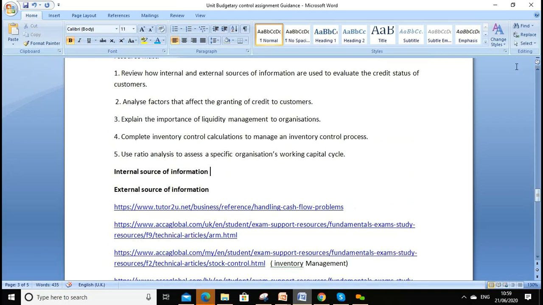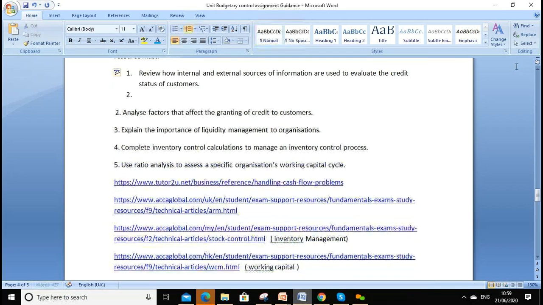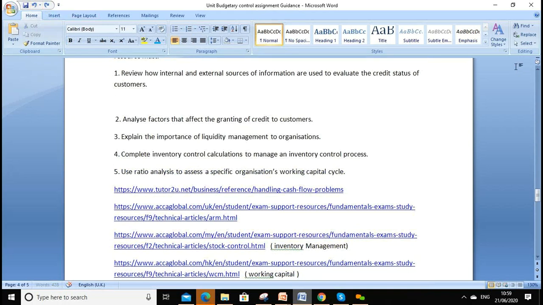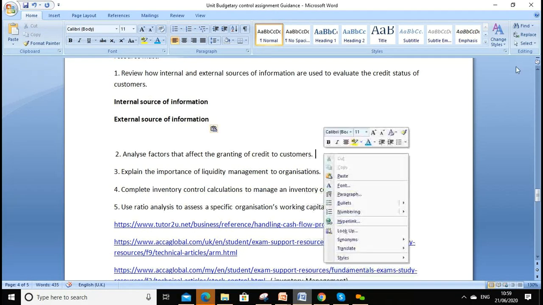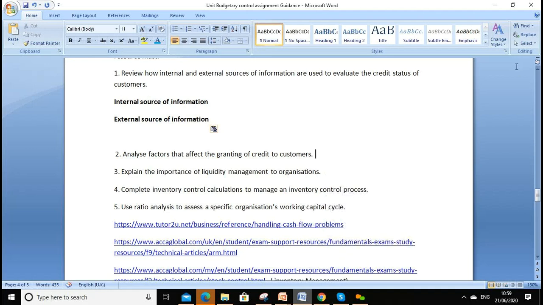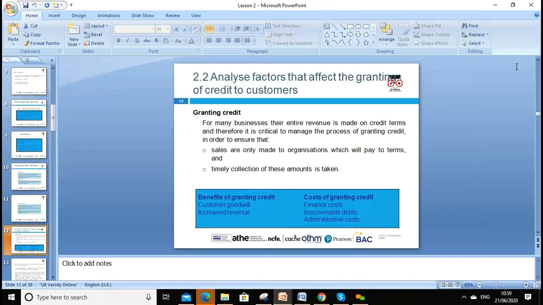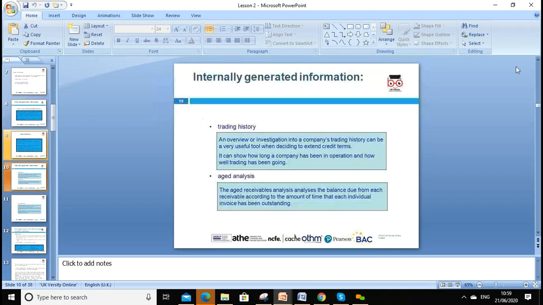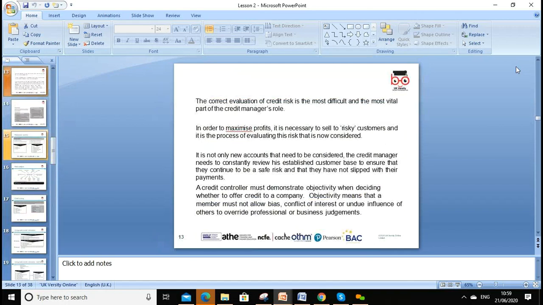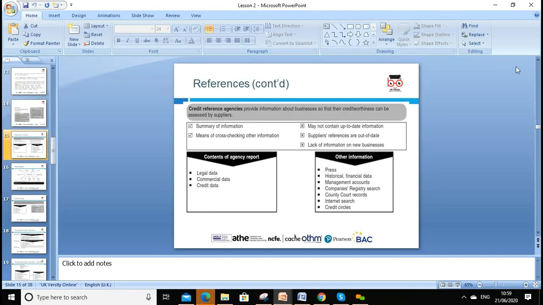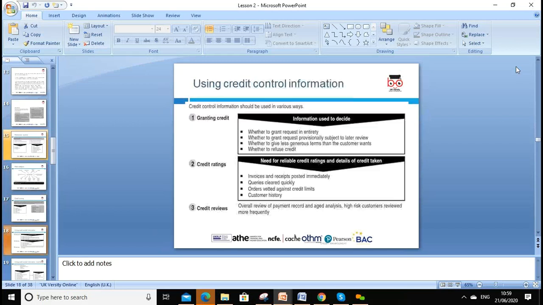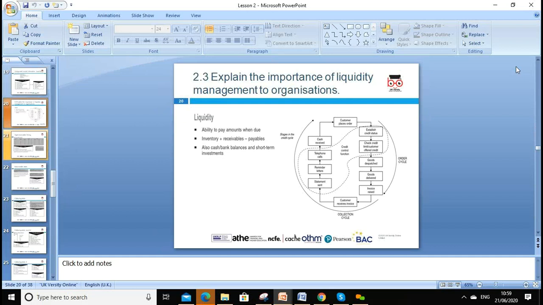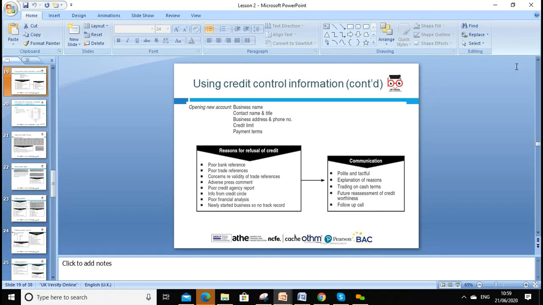So you can divide your discussion like this, under, if you want, assessment criteria 2.1, so you can apply the factor. According to 2.2, analyze the factor. So granting credit, what factor will be affected? Yes, so in 2.2 and bank reference we discuss ratios, credit scoring, and we discuss these factors can affect the